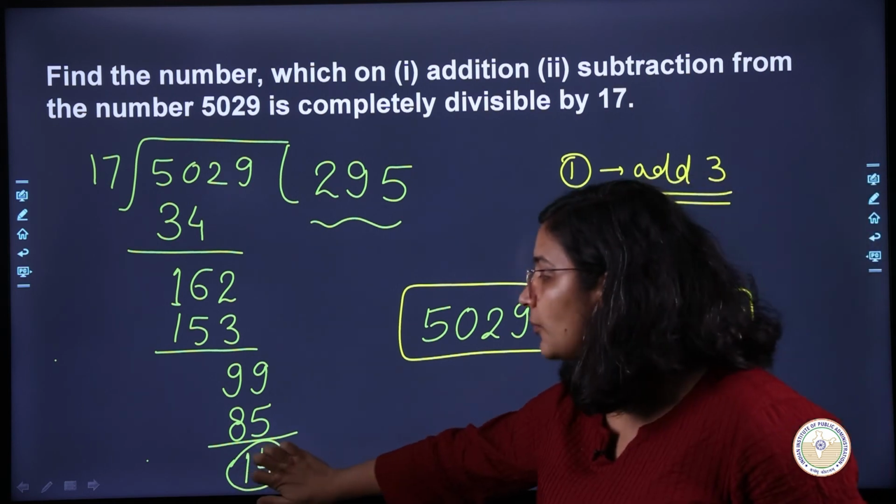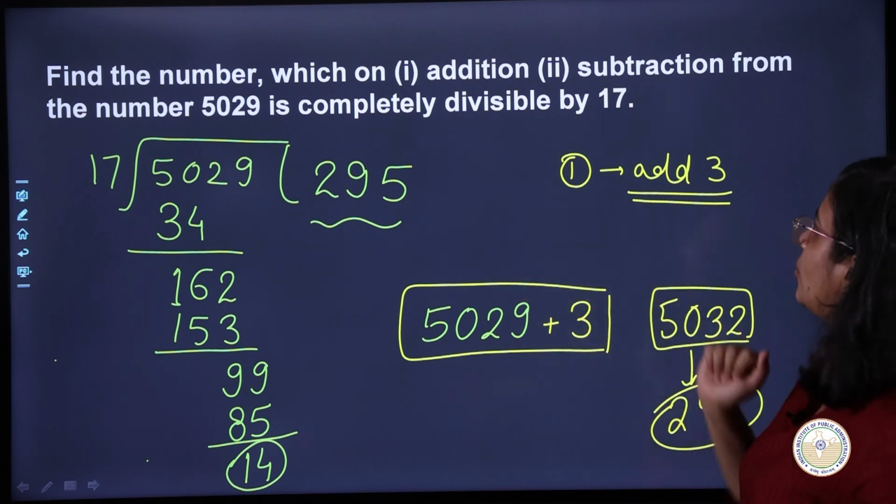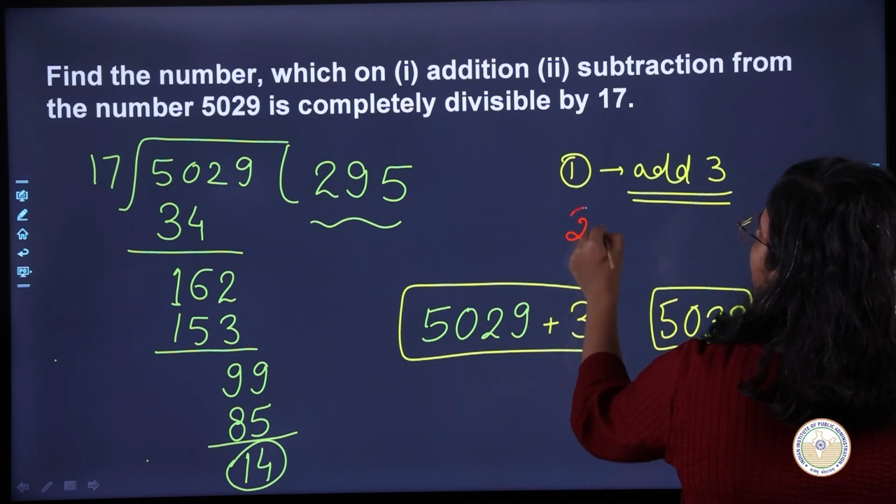How do I get rid of this 14? If I subtract 14 from this number, I am done, right? So what will I do? What is the second thing?